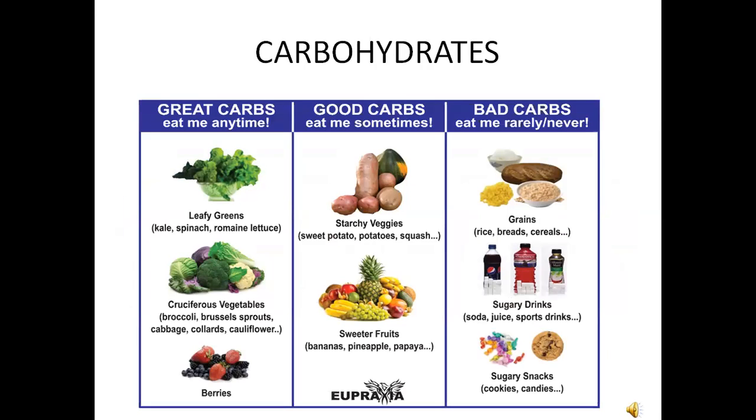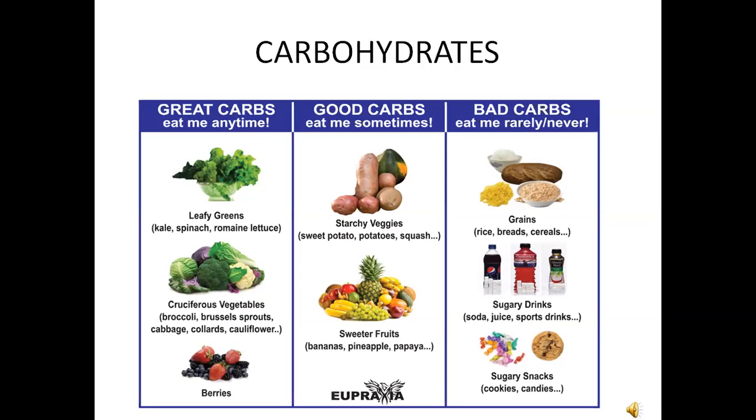First we will see carbohydrates. Carbohydrates are the energy giving component of food. We can obtain carbohydrates in the form of sugar, starch and dietary fibers. There are 3 types of carbohydrate foods: great carbohydrates, good carbohydrates and bad carbohydrates. First we see great carbohydrates. These great carbohydrates we can eat any time.